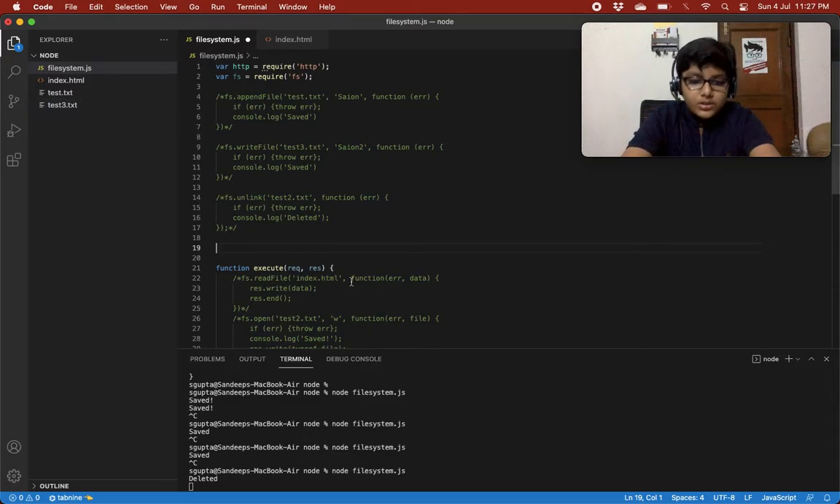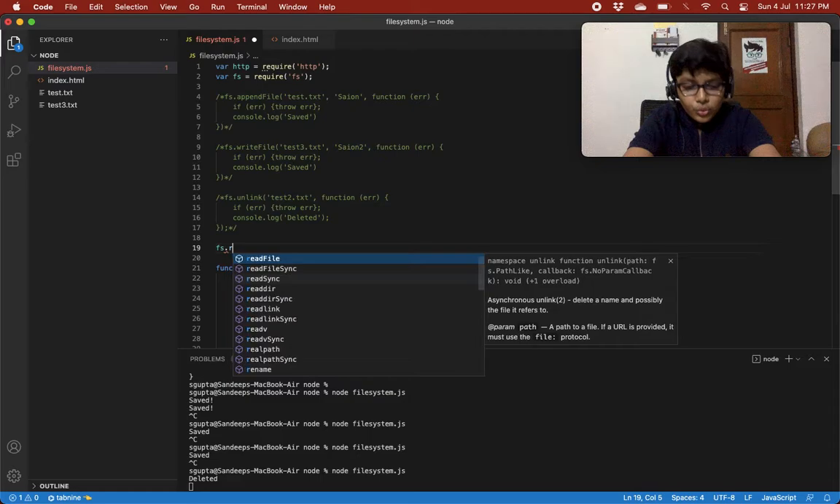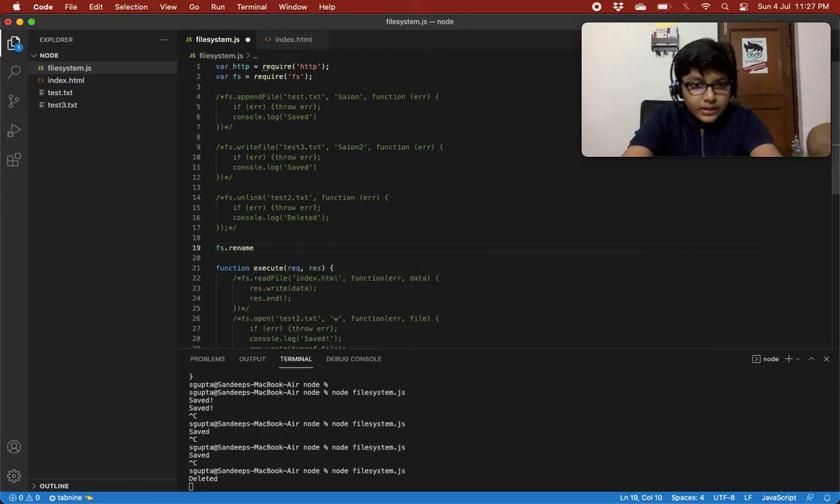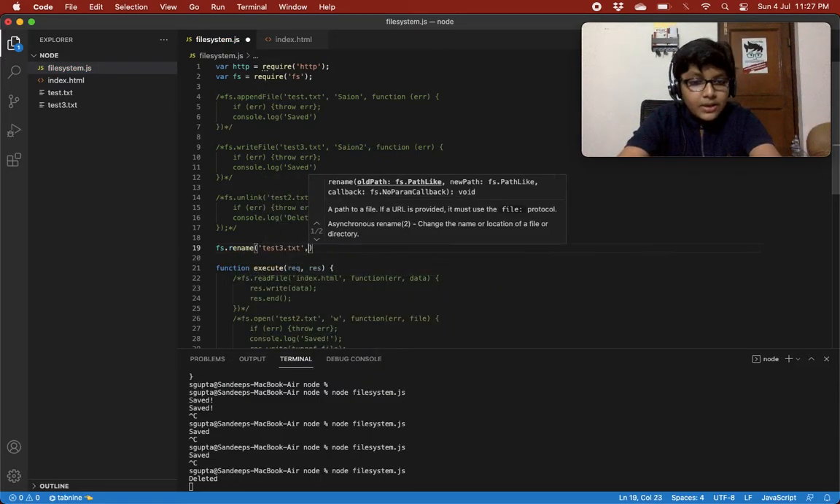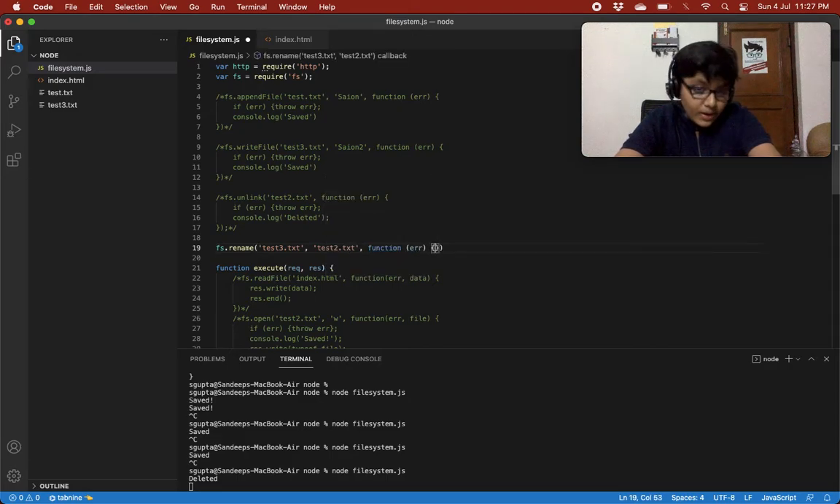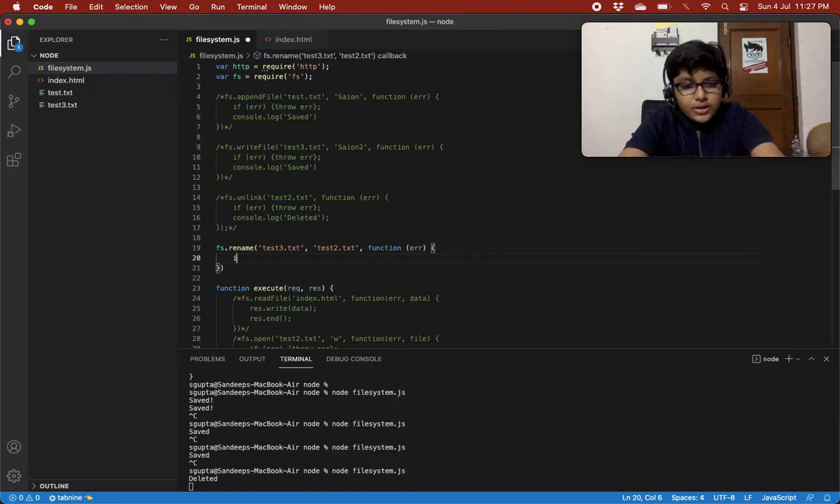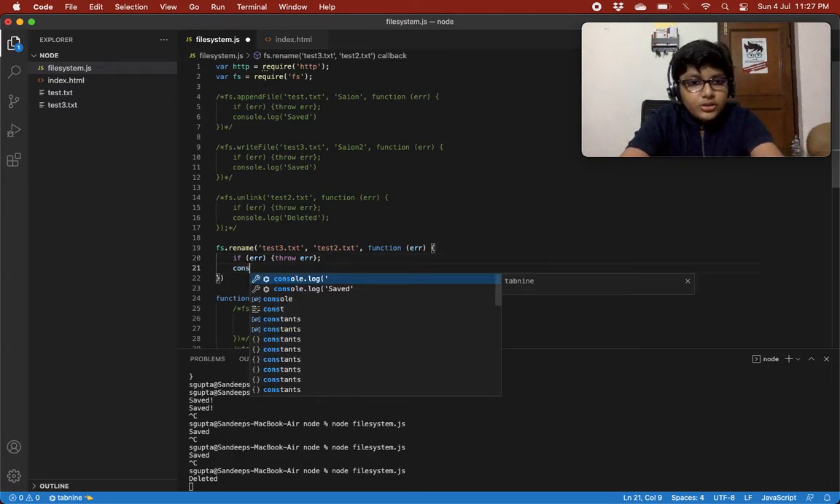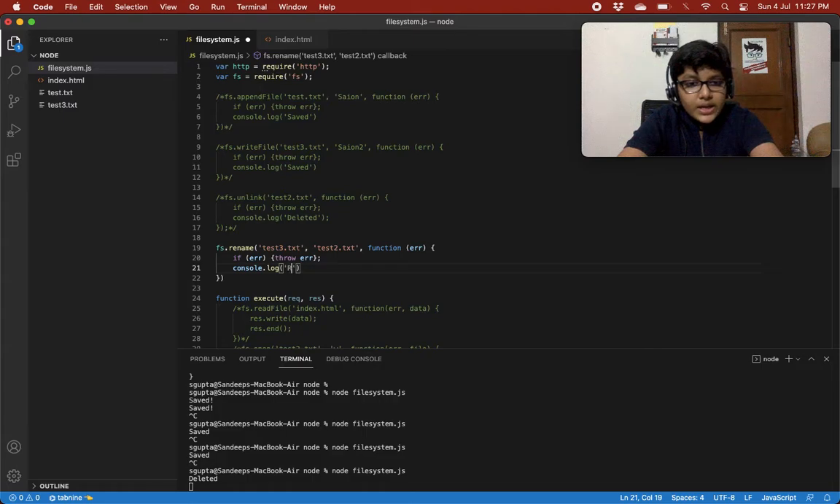So let's rename this, fs.rename. Okay, so give the file name that you want to rename. The file name that we want to rename is test3.txt, and we need to rename it to test2.txt, right? So just write test2.txt over here, and then if there's an error, just check for if error, throw error, and then console.log renamed.